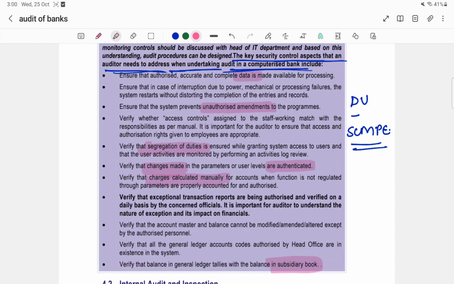From P you have to remember that whenever there are power failures, there will be an interruption, then everything has to be started smoothly again. Now from E we have to remember exceptional transaction reports, that we have to verify that the ETR, that is exceptional transaction reports, are being authorized and verified on a daily basis. On what basis? On a daily basis. So if we recall once again, DU, SCMP. From D there was data, from U there was unauthorized, from S there is segregation of duties and subsidiary book, from C it is changes, from M it is manual. Now from P there is power failure, and from E, ETR, that is exceptional transaction reports.